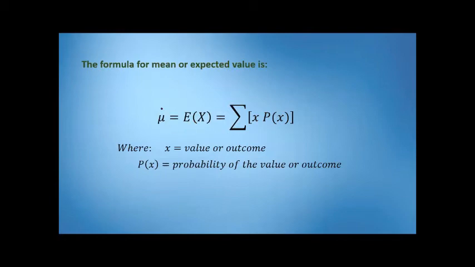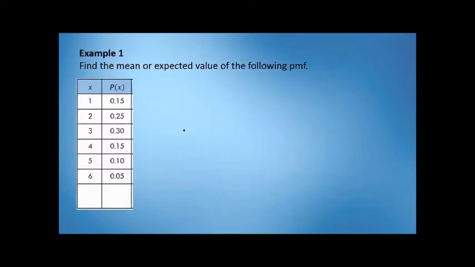So mas mainam na gamitin natin tong mu kasi importante siya sa variance and standard deviation. Pero dapat alam din natin na parehas lang sila ng E of X. Parehas silang expected value. So, sa formula na to, x is the value or the outcome. Then, p of x is the probability of the value or the outcome. So, product siya. Then, lahat nun ay i-add. Yun yung summation. At yun na yung ating expected value. Okay? So, let's have example for the mean or expected value.